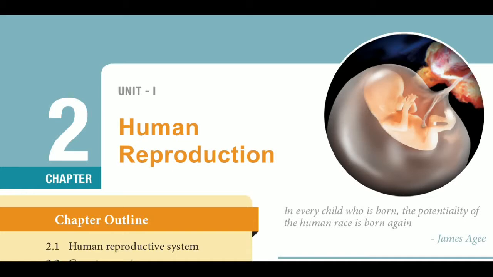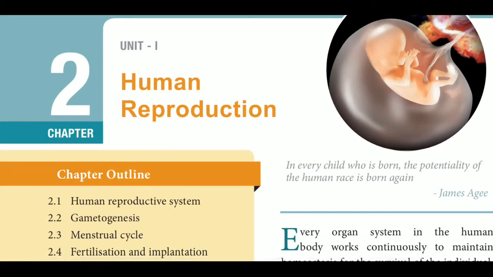Last class we completed chapter 1, reproduction in organisms. In this chapter we learned about the different types of reproduction in different organisms, like the asexual method of reproduction and the sexual method of reproduction, types of asexual reproduction and types of sexual reproduction, parthenogenesis, then classification of animals based on embryonic development. Next, let's move to chapter 2, human reproduction.